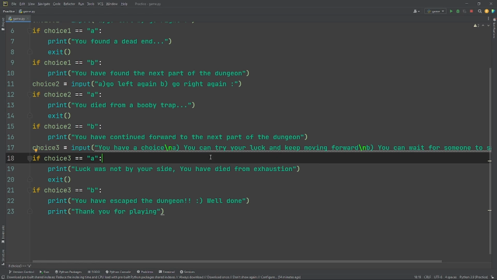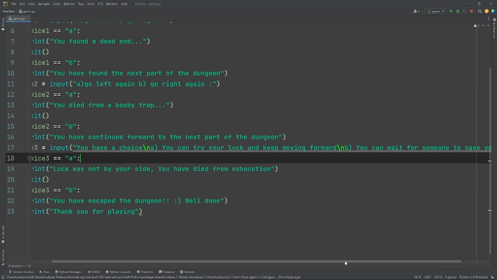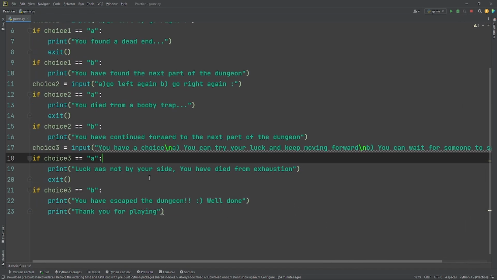It's nice and simple. And if your answer here is A, forgot to read it, my bad there. You have a choice. A, you can try your luck and keep moving forward, or B, you can wait for someone to save you. If you chose A, luck was not by your side. You have died from exhaustion. I can't say that word, my bad there. And I put exit bracket again to show how you died.